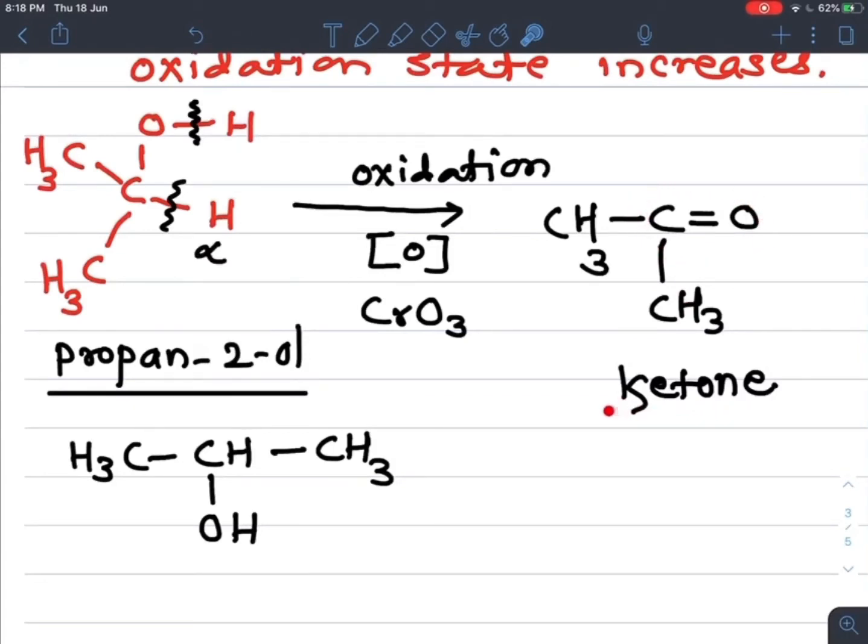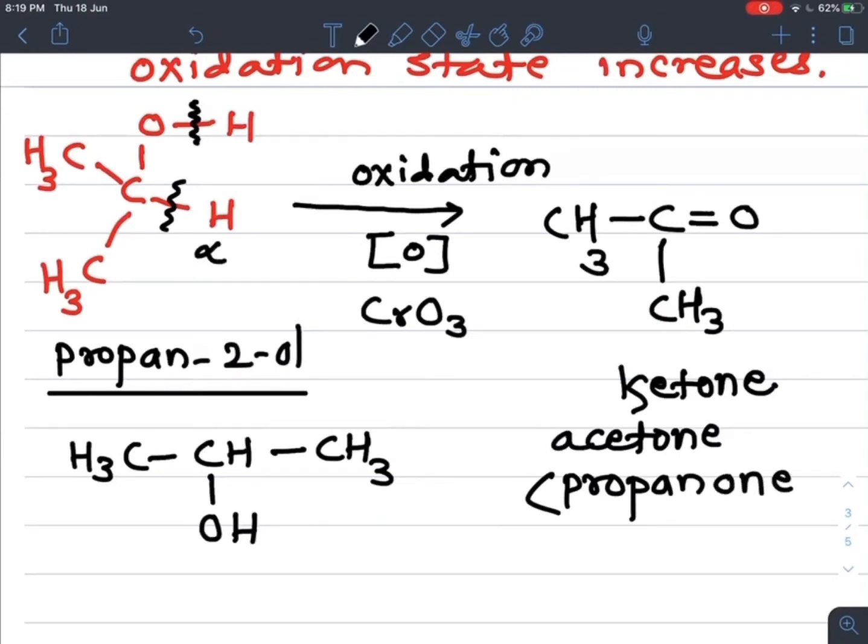The CO group is present in ketone, so its name is propanone or acetone. So the ketone common name is acetone, or the IUPAC name: the 3 carbon alkane is propane, E replaced by ONE, that is propanone.